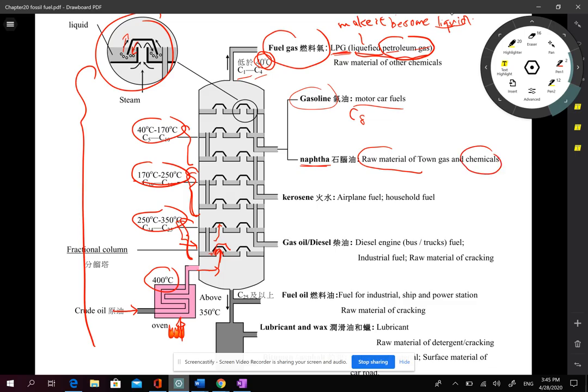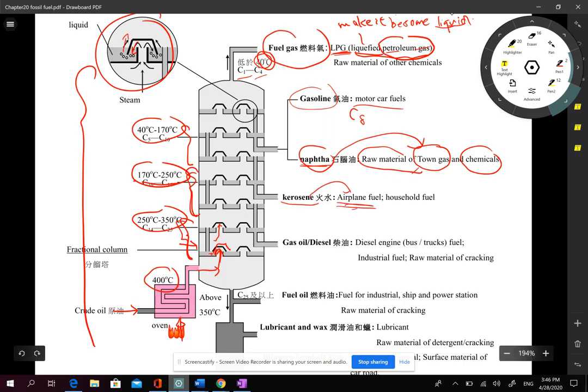And also in Hong Kong, one of the gases being used in our domestic use is town gas. The town gas actually in Chinese is called 煤氣, but it does not come from coal. Actually, it comes from naphtha. The use of naphtha is to produce town gas. And the higher fraction is called kerosene. Kerosene is a common fuel that was used in Hong Kong 40 years ago, but nowadays we usually use it as aeroplane fuel.